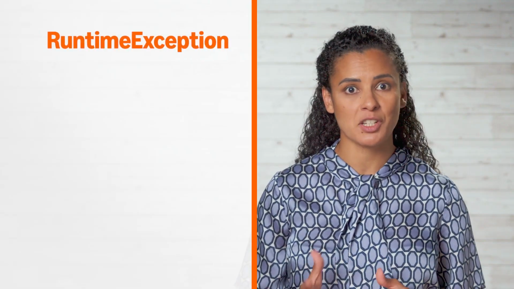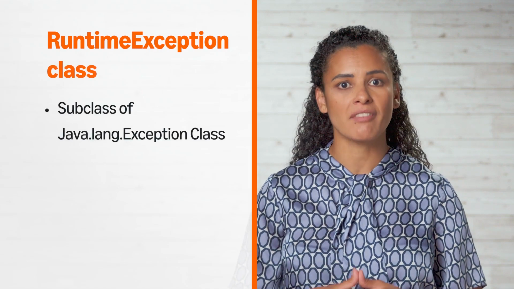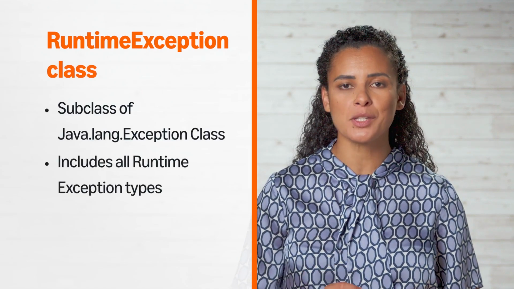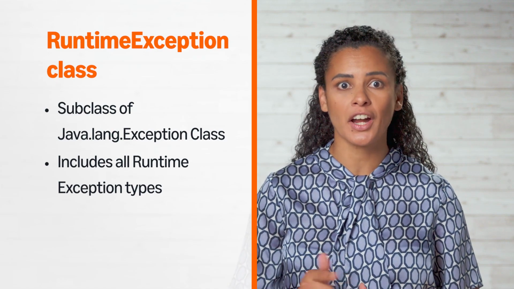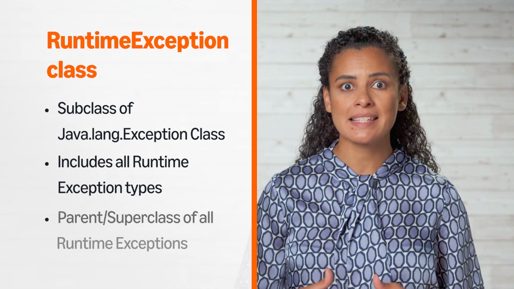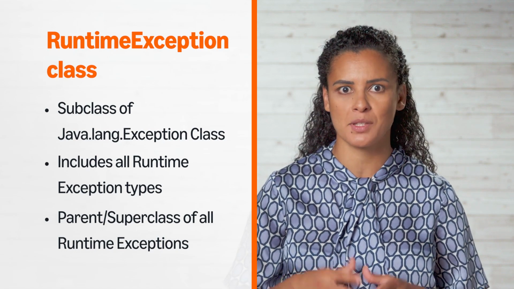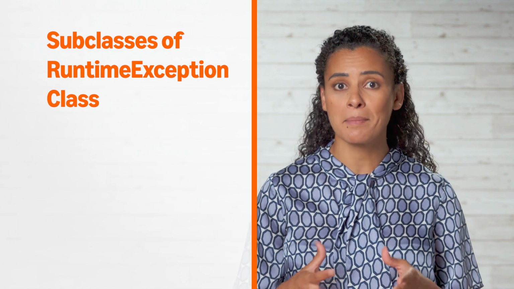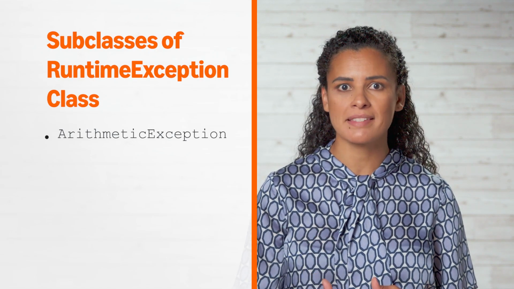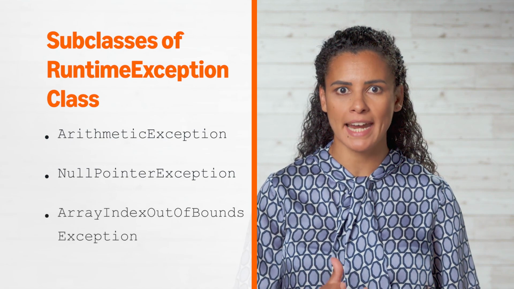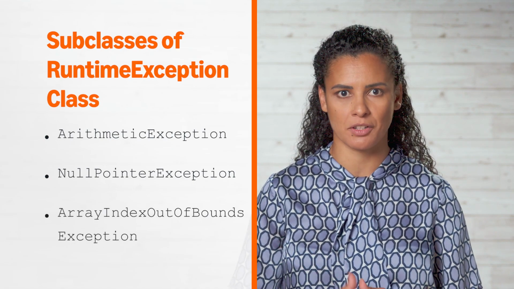The runtime exception class is a subclass of the java.lang.Exception class. It includes all the possible exception types that can occur at runtime. This means it is the parent or the superclass of all the different subclass types of runtime exceptions. Subclass types that represent common mistakes in code are arithmetic exception, null pointer exception, and finally, array index out-of-bounds exception.